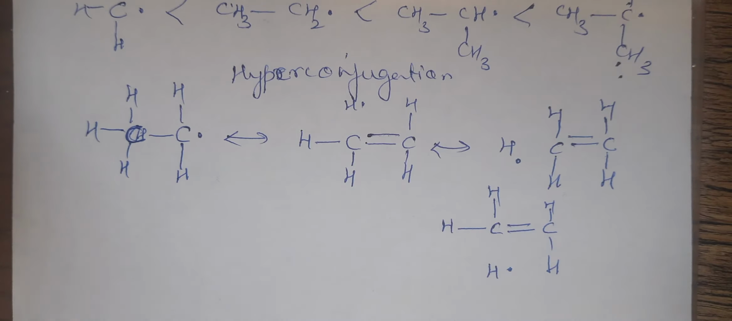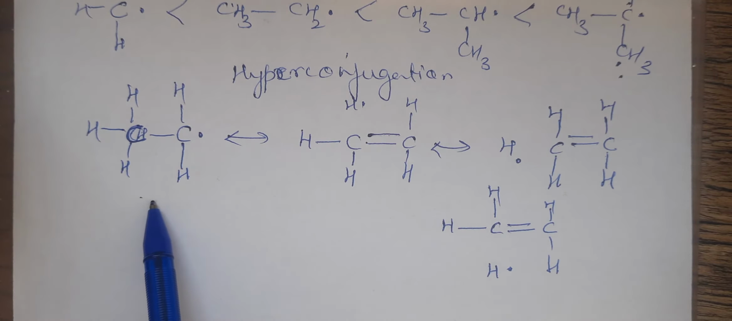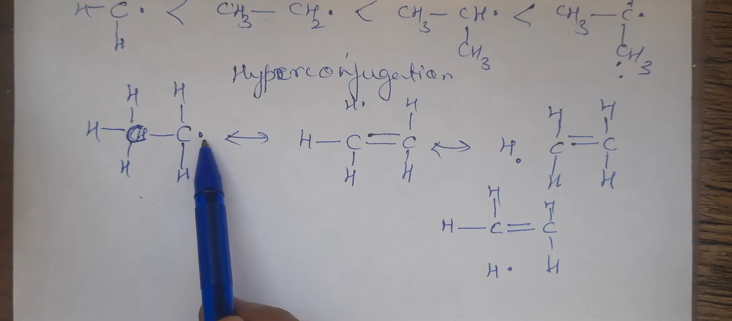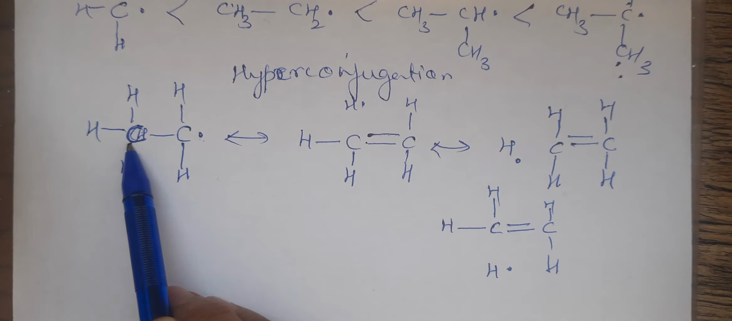Clear? Now let me take one example and explain this. I have taken the example of ethyl free radical. Now this carbon was bearing the free radical. The next one is said to be the alpha carbon.